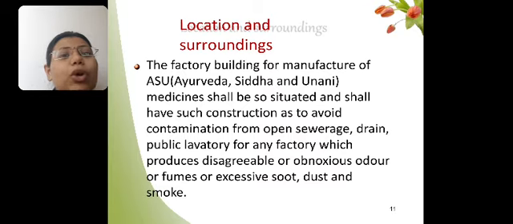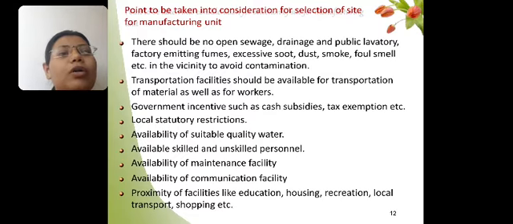It should also not be situated near industries or companies where fumes, excessive soot, dust or smoke are released into the environment, which will lead to contamination in our drug product. So we have to take care while selecting the site for our manufacturing area or factory.